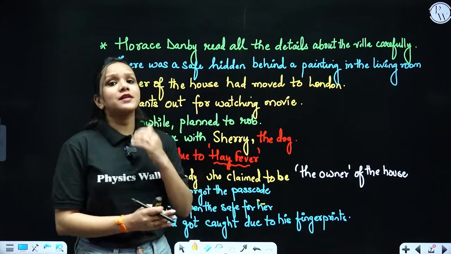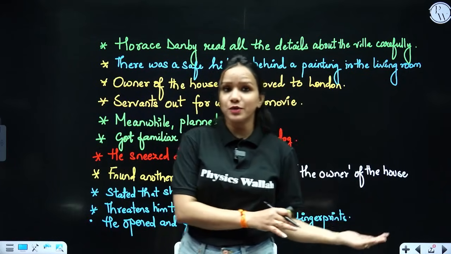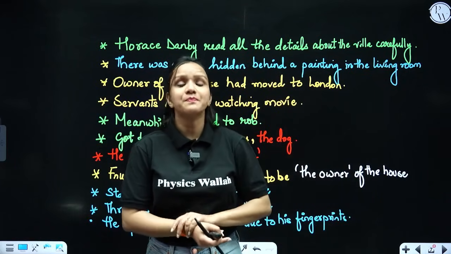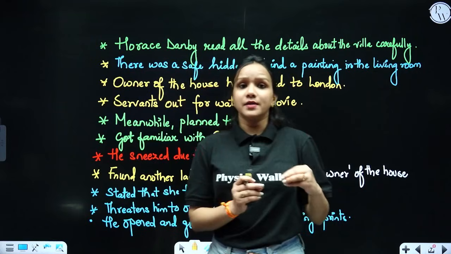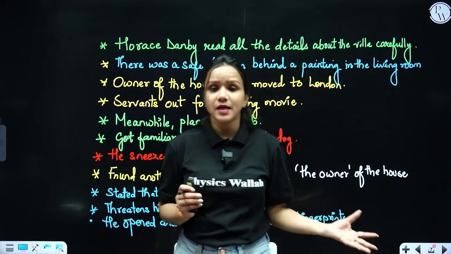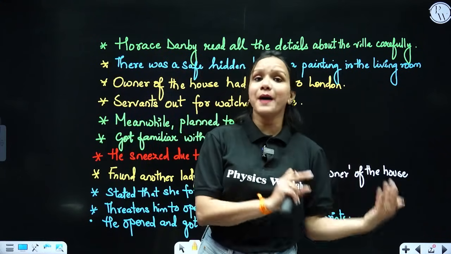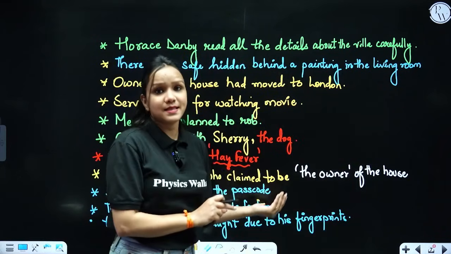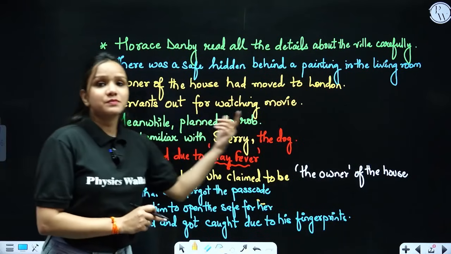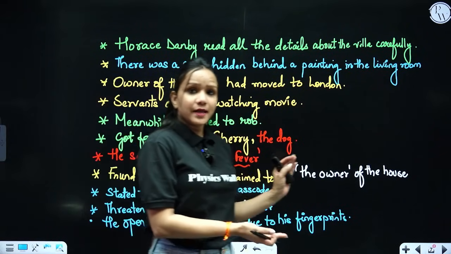So then there was a day that he found an opportunity when he comes to know that the owner of the house had already gone to London, which he had already read in the article. So that particular day, when he planned his robbery, when he decided to conduct that theft, servants of the house had already gone to watch movies and they won't be back in less than 4 hours at least. So in the meantime, he would commit his robbery. So let's see what happened the moment he entered into the house.